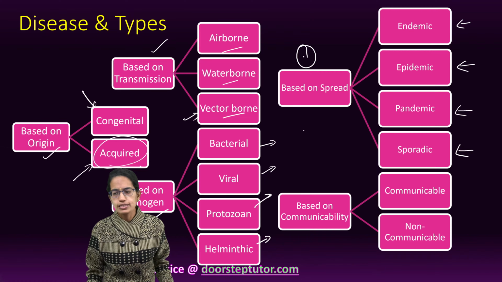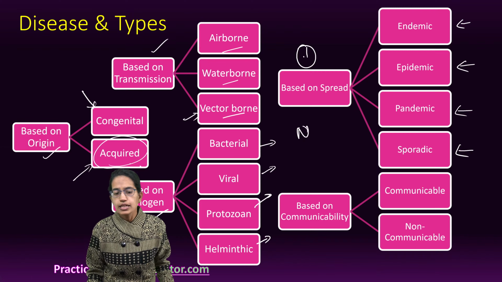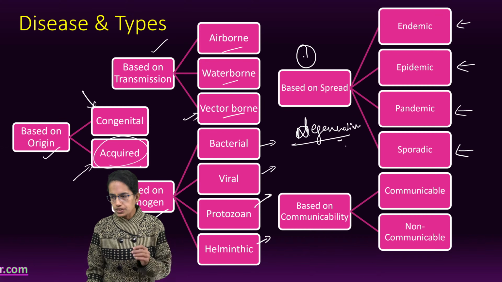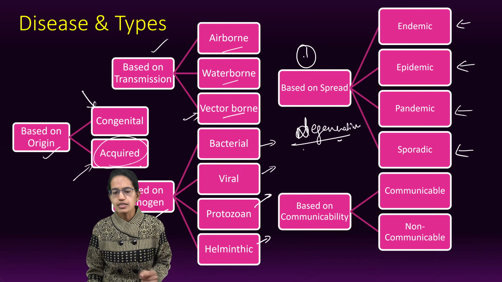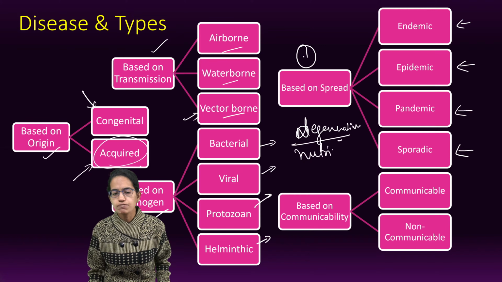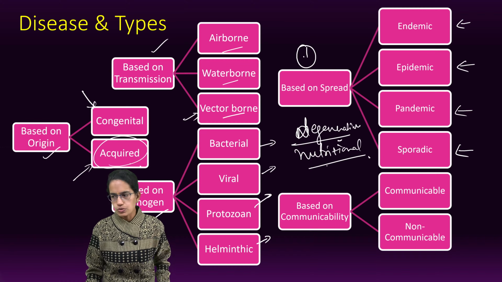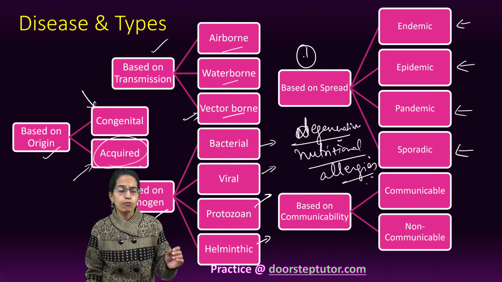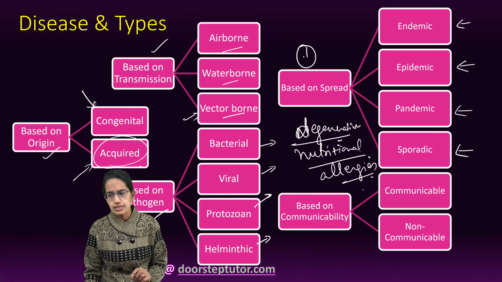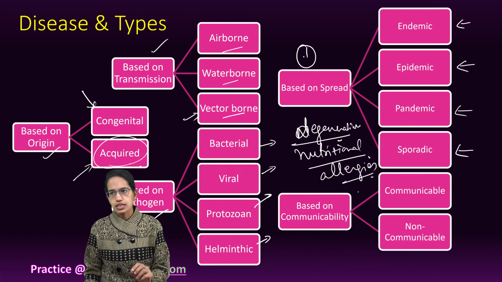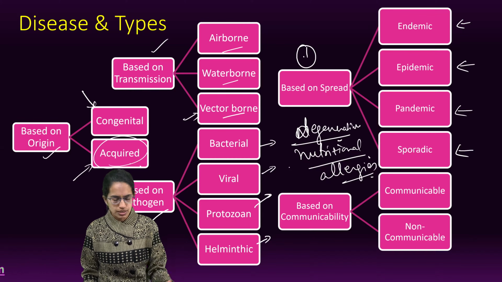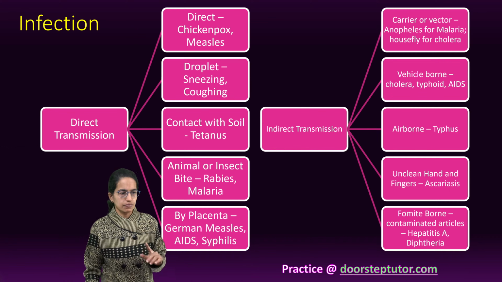These could be classified as degenerative diseases, because of the degeneration of kidneys, lungs. There could be nutritional deficiency diseases, due to deficiency of certain nutrients. Allergies are another example. Then we have genetic diseases and mental diseases which are part of non-communicable acquired diseases. So this was a quick classification.